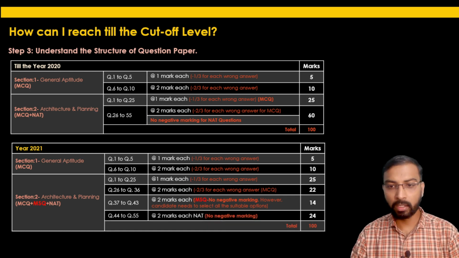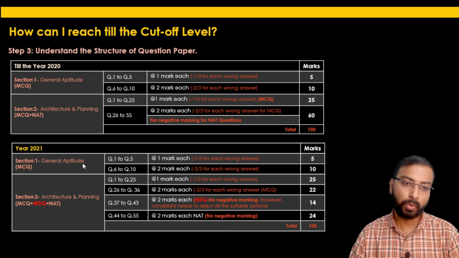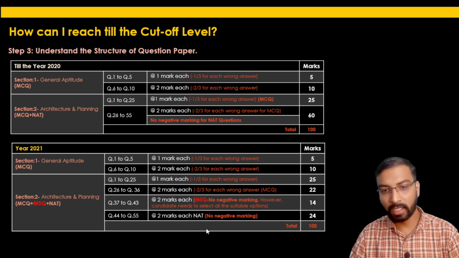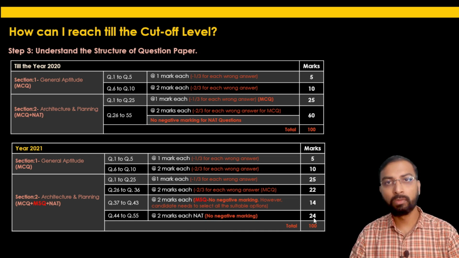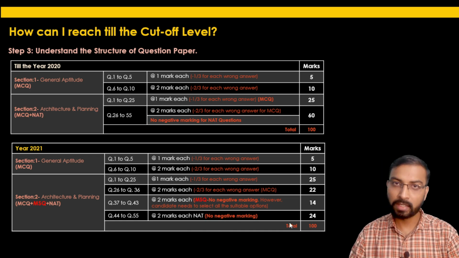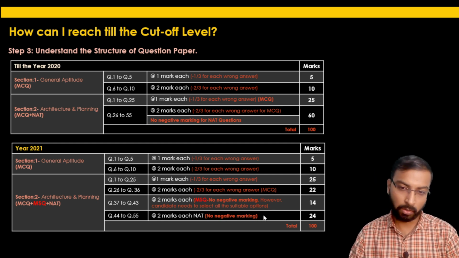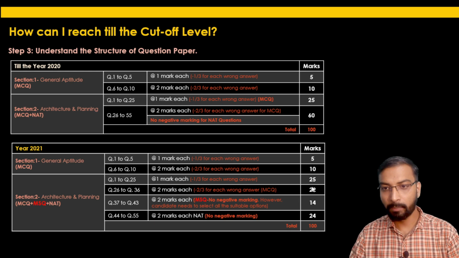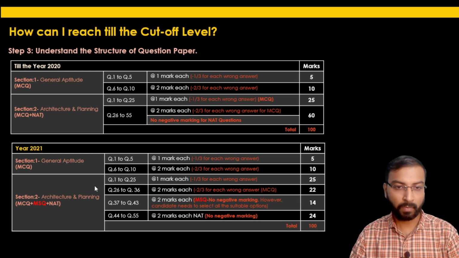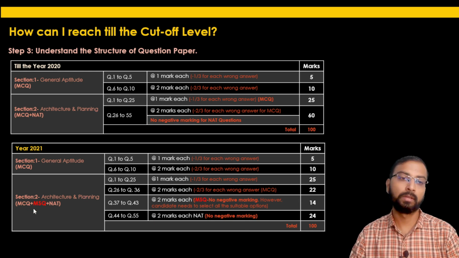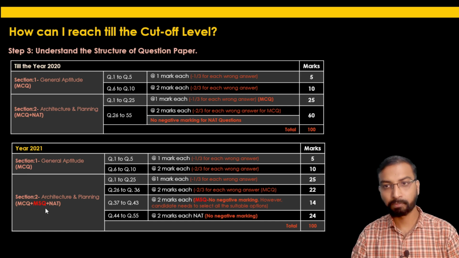The remaining 12 questions, from question 44 to 55, were numerical answer type. Here again there is no negative marking, but to achieve the full 2 marks for that particular question, your answer should be in the range. So if you simply add these up, the total will be 100 marks. The only change they made in the year 2021 was the multiple select question.